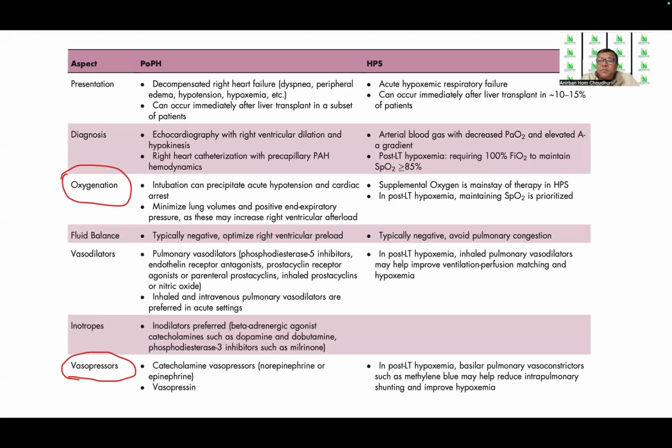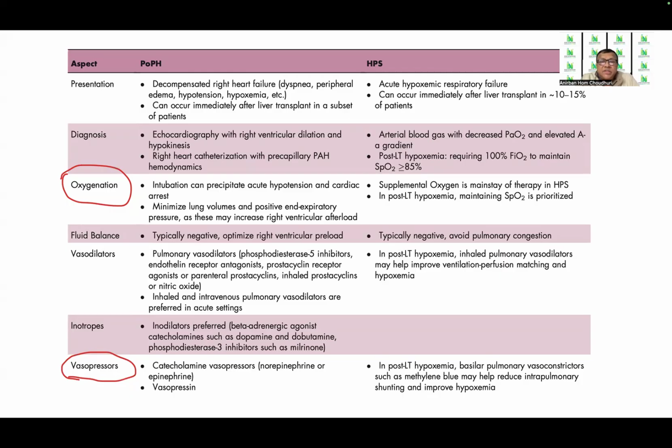If you look at the management of the decompensated state, we can find clearly the differences which are very evident. I have already discussed the differences in presentation and diagnosis. If you look into the oxygenation part, you can see that intubation can precipitate acute hypotension and cardiac arrest in POPH because it minimizes the lung volumes and the peak pressures, and these may increase the right ventricular afterload. So that is the cause of acute hypotension and cardiac arrest.